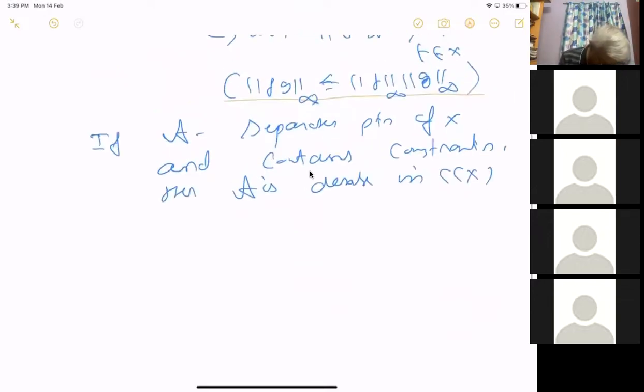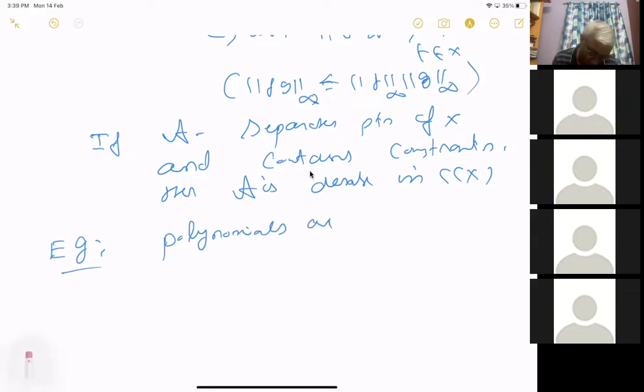So this is the theorem. Then some of the consequences, for example: you know that the polynomials are dense in C[0,1], for example, real-valued, if you want to take just polynomials in one variable. If you want to talk about polynomials taking complex values, then you have to take polynomials in z and z bar.